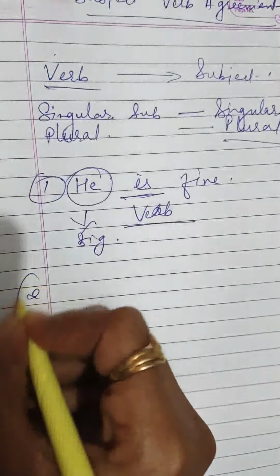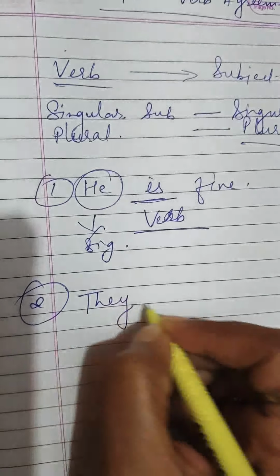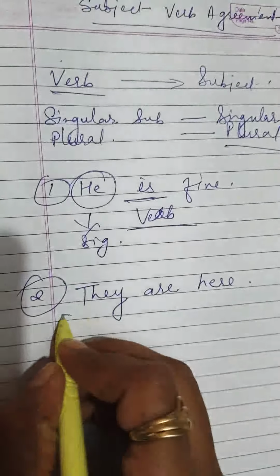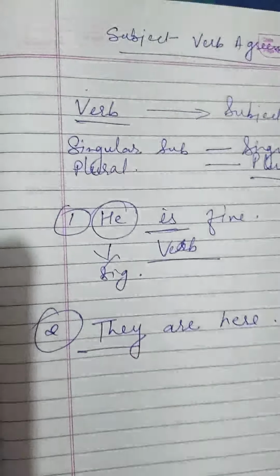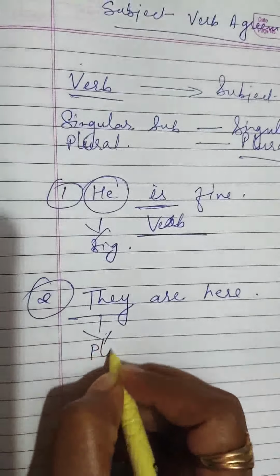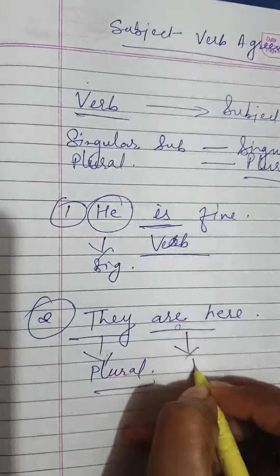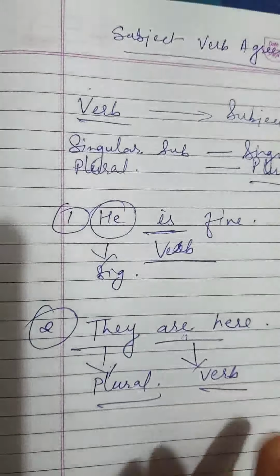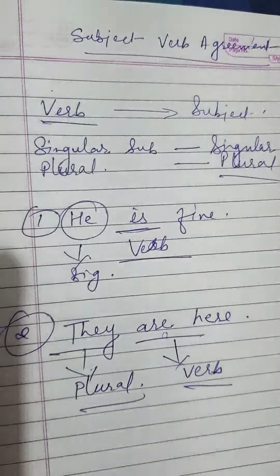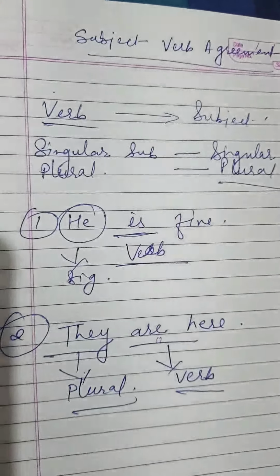Let us take an example of a plural one. Suppose we say they are here. So with they, we are talking about more than one, so it is plural form. We have a plural subject, and with the plural subject we are using a plural verb. This is the verb and it is also in plural form. So the first point must be clear to you: a singular subject will be followed by a singular verb and a plural subject will be followed by a plural verb.